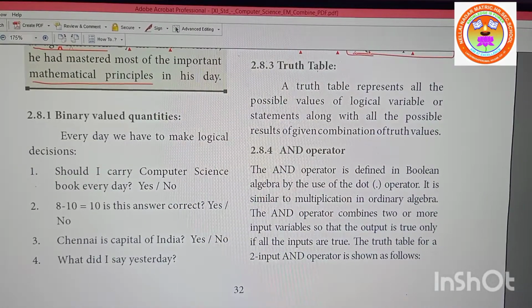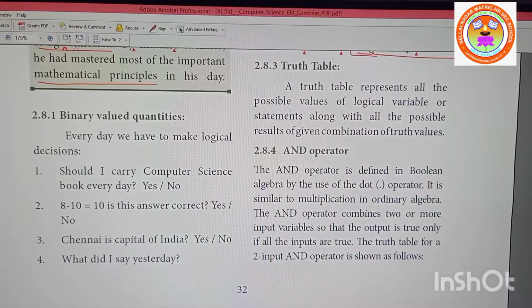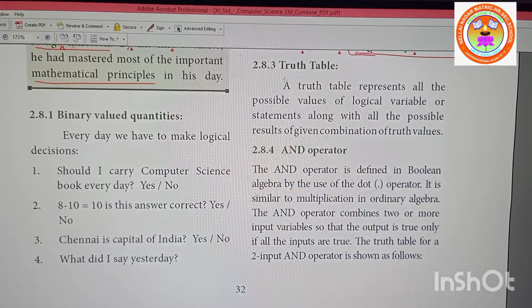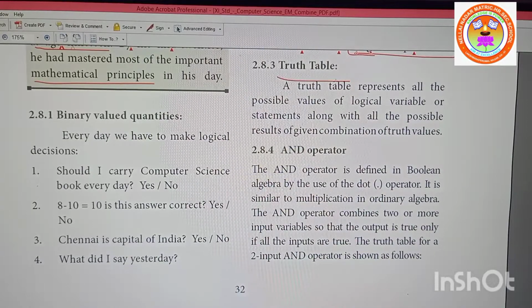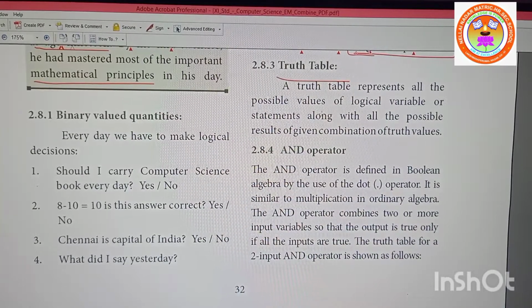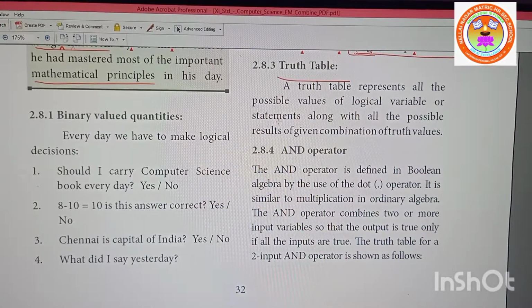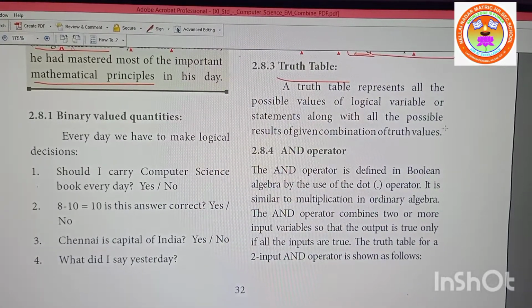Truth table. In mathematics, you would have learned mathematical tables, 2 table, 3 table, 4 table, like that. In Boolean algebra, you're going to learn about the truth table. Fine. A truth table represents all the possible values of logical variables or statements along with all the possible results of the given combination of truth values.